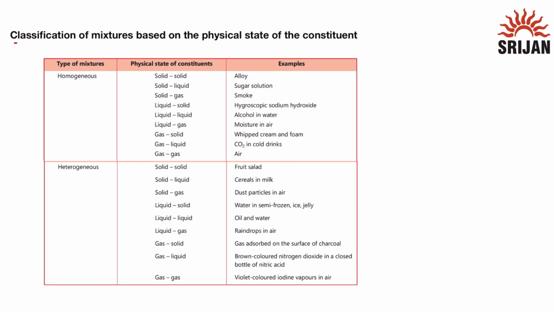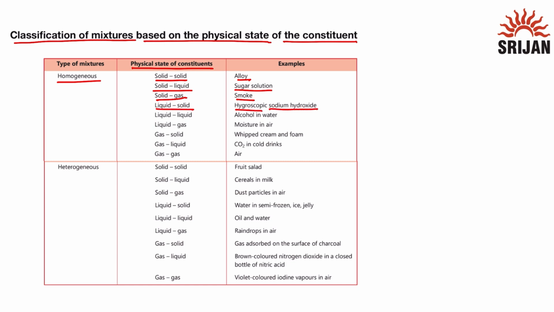Now let us read the classification of mixtures based on the physical state of the constituents. First is the homogeneous mixture. The physical state of constituents is solid-solid. The example is an alloy, because an alloy is a mixture of metals or non-metals which occur in solid state. Next is solid-liquid. The example of this is sugar solution, because sugar is solid and it is dissolved in water, which is liquid. Solid-gas is smoke. Liquid-solid is hygroscopic sodium hydroxide.